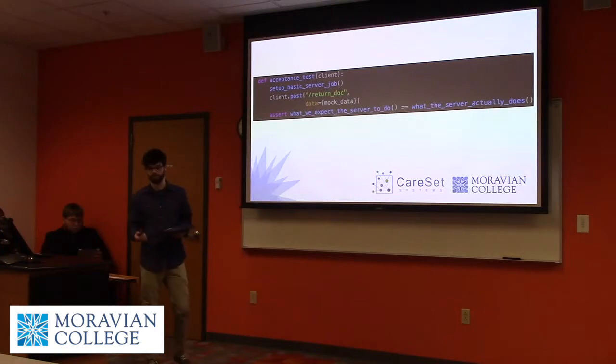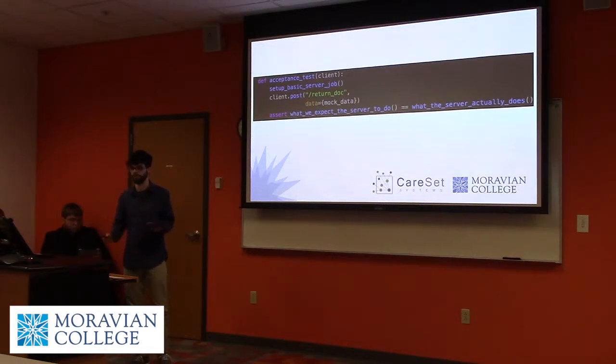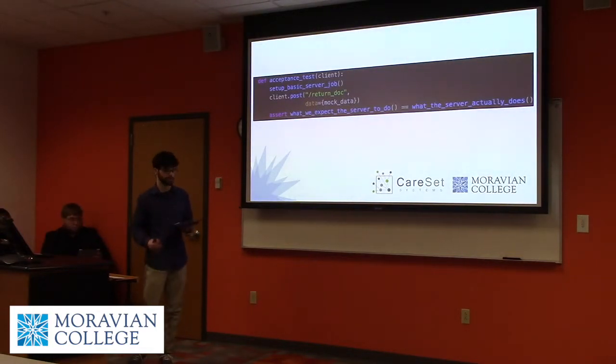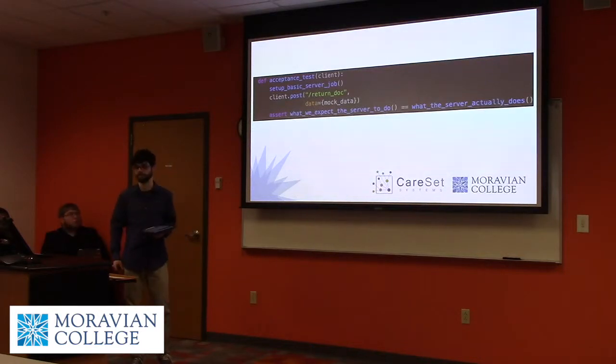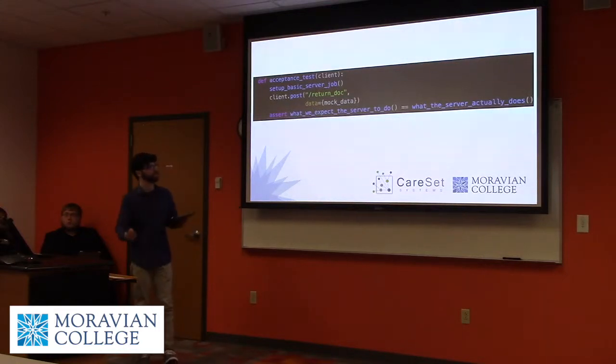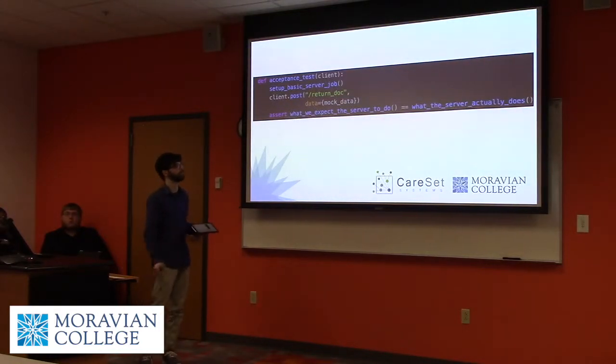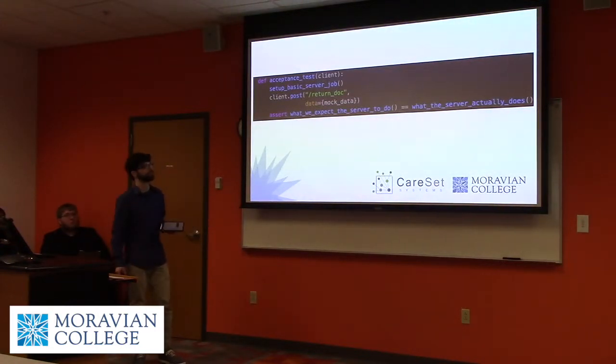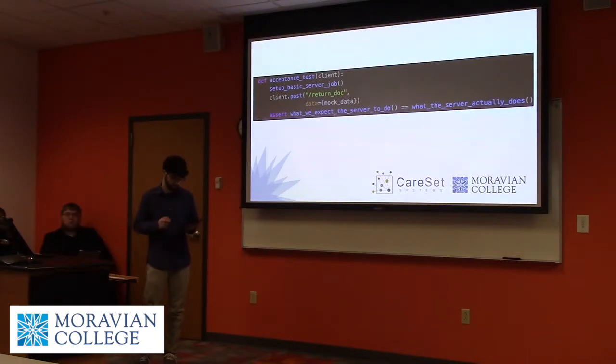One of the really great things that is still useful in the future of Mirrulations is the acceptance tests that we wrote. They're really a good way for anyone who's completely new to the system to just read and understand how to set up a server and client instance. Here's a pseudocode example of one of our tests. Going through it, you set up a mocked out server job, then you have the client do a post job to the return docs endpoint, and then whatever it gets back, we check to see if we're getting back what we're supposed to be getting.